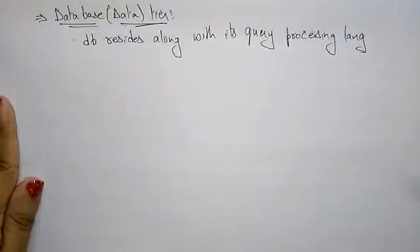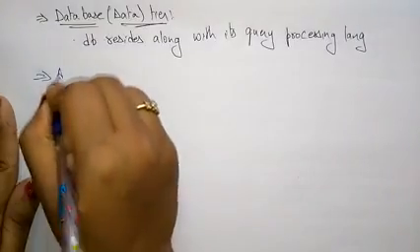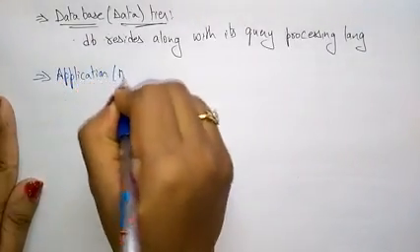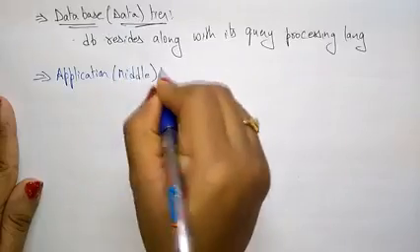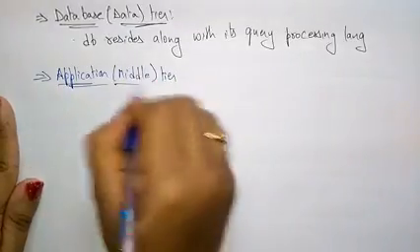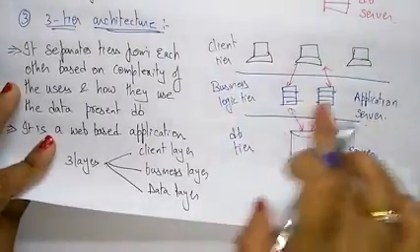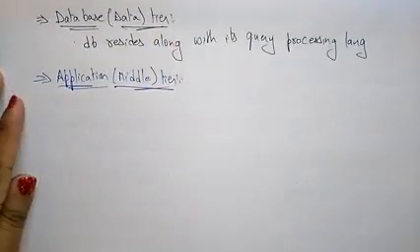Next, coming to the middle layer, the application tier, or middle application tier. So what is there in this middle? This is the middle layer, business logic tier.